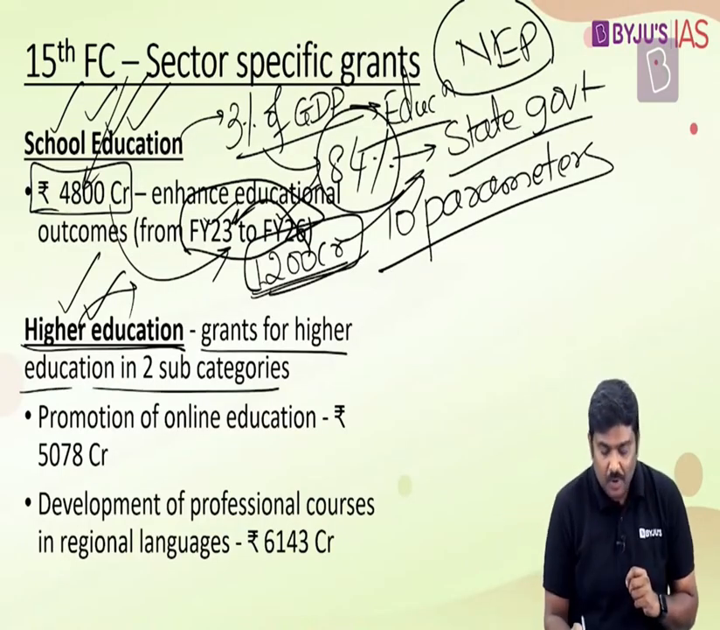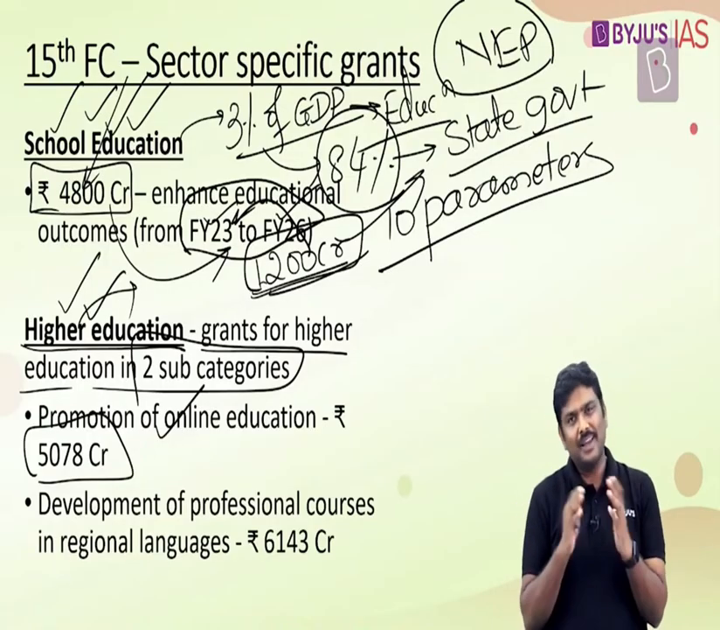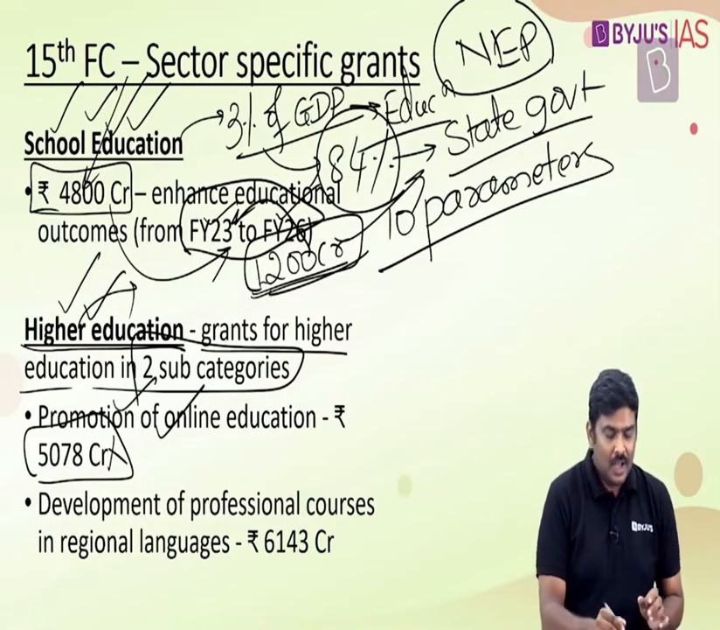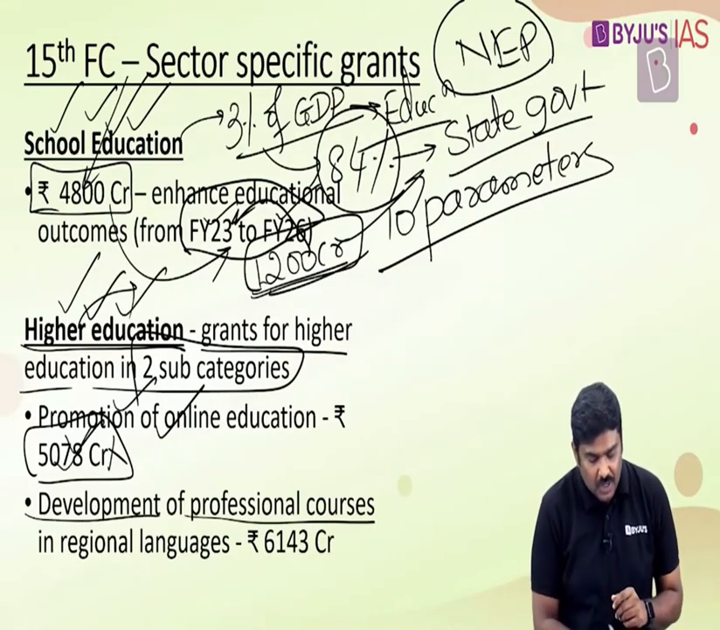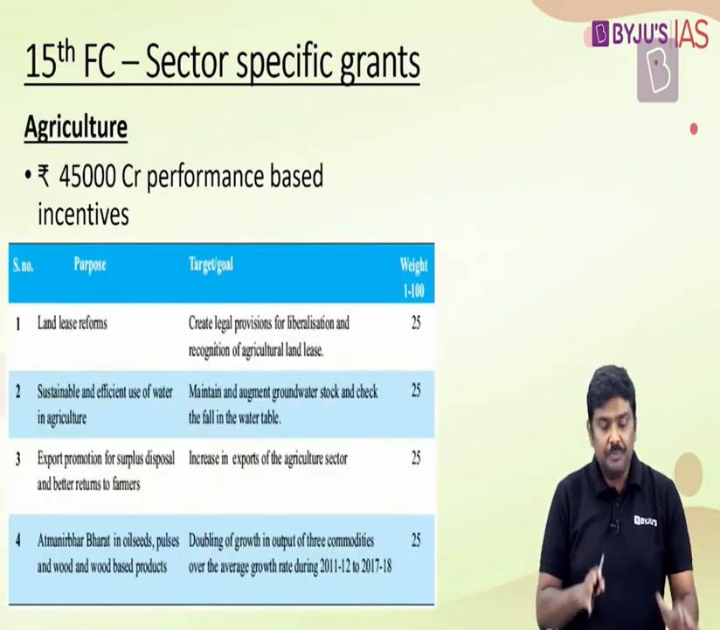The grant for higher education has been provided under two categories. One, promotion of online education, for which the amount provided is 5,078 crore rupees. Again, with respect to UPSC exams, you need not mug up all of these allocations, but you have to remember these kinds of allocations. In case of higher education, two categories: the allocation for promotion of online education, 5,078 crore rupees, and for development of professional courses in regional languages, 6,143 crore rupees. So this is another sector where allocation has been recommended by the 15th Finance Commission.